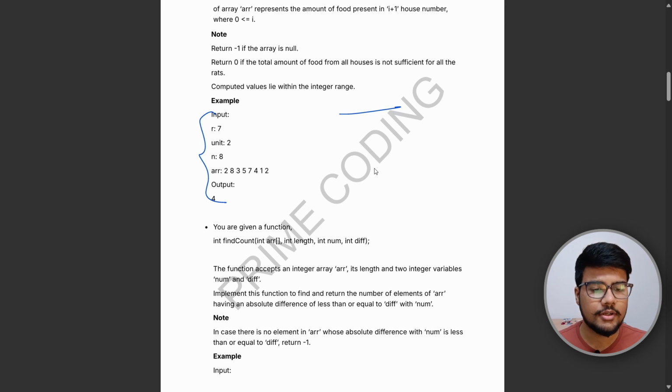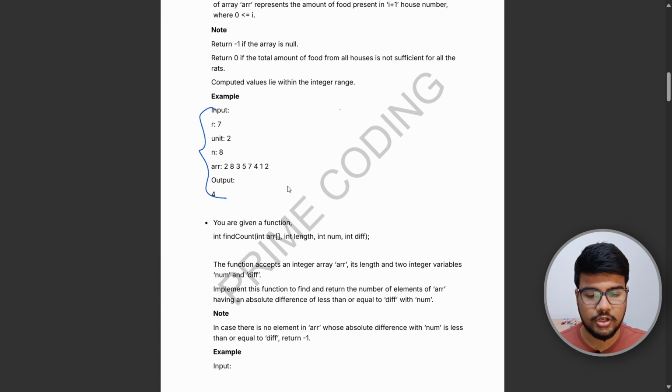So I think it doesn't create much difference. It may be that the function is given and you need to write the code inside that function, or else a blank sheet or IDE would be given to you. You need to write the code from scratch, in which you need to take the input as per the input format given to you in the exam. So please read the question carefully.